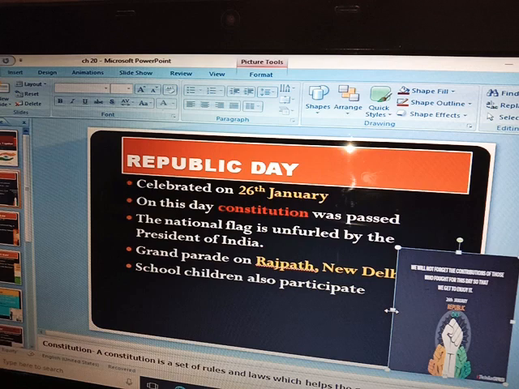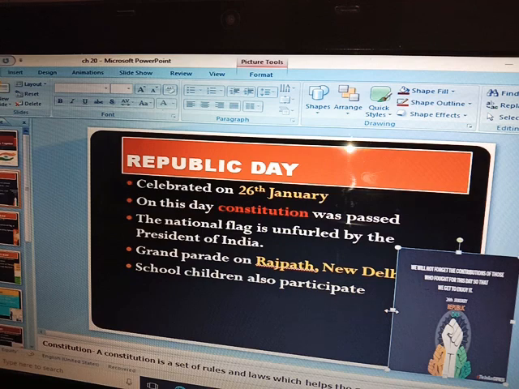Okay, so our first important day is Republic Day. You must be knowing about Republic Day. It is celebrated on 26th of January. And why is it celebrated? Do you have any idea why this particular day is celebrated on 26th January only? Okay, let me tell you. On this day our constitution was framed.